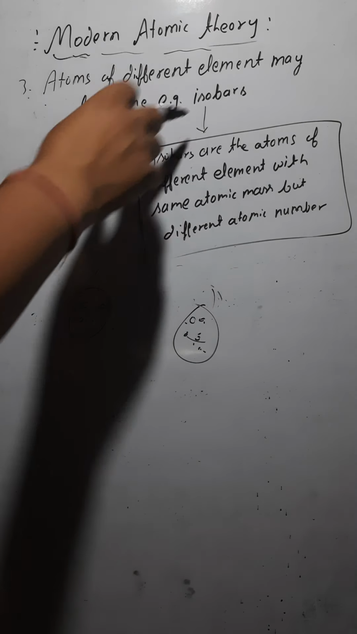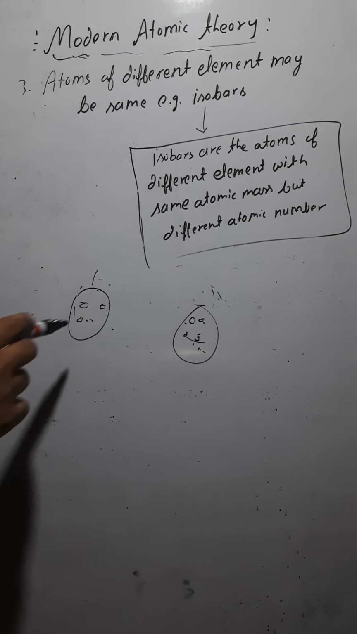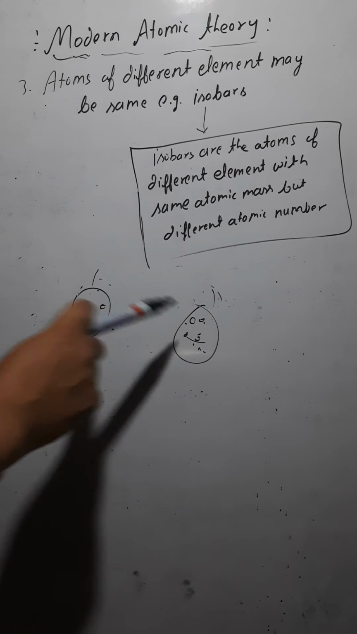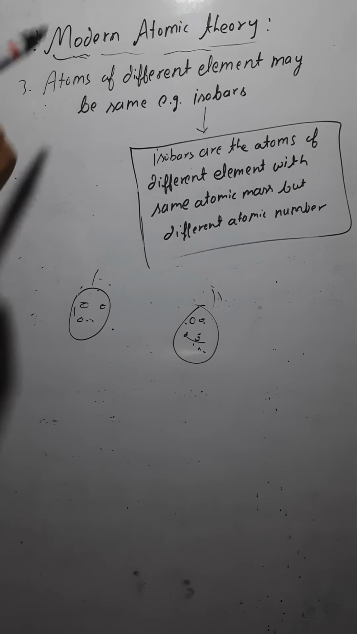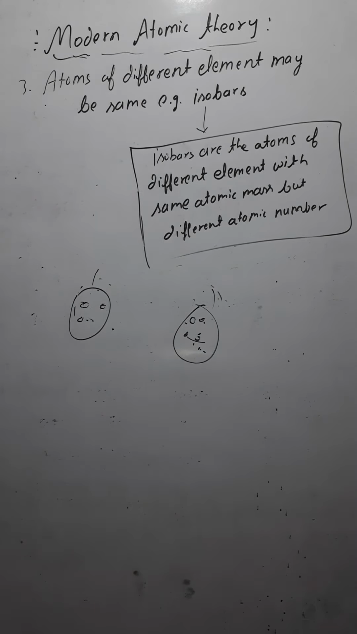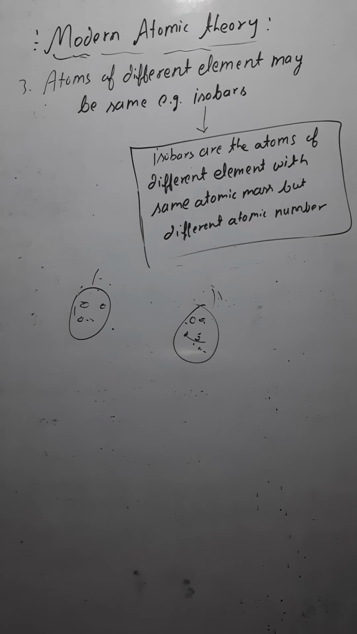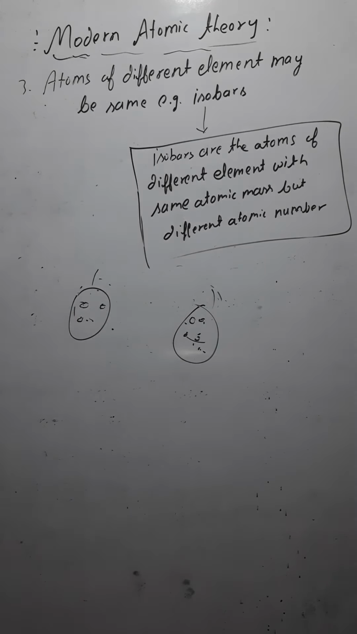In the case of isobars, the atoms do have similar properties. Why? Because they have a similar atomic mass. If they have similar atomic mass, they must have some common properties, isn't it? So if you are saying the atoms of different elements are different in all cases, we are wrong. In some cases it can be correct, but in other cases atoms of different elements may be the same also, like in the case of isobars. Are you getting this? Okay, just note it down.